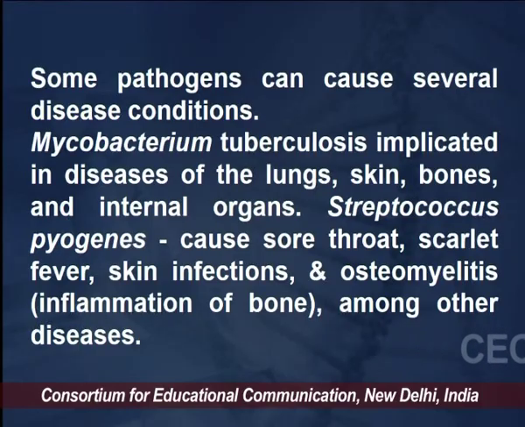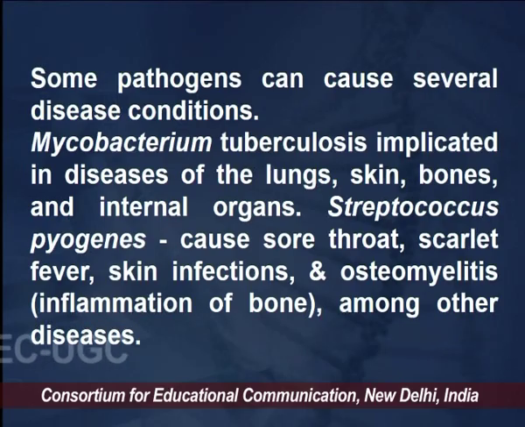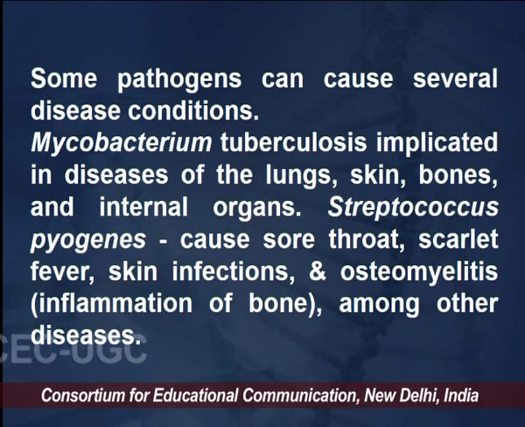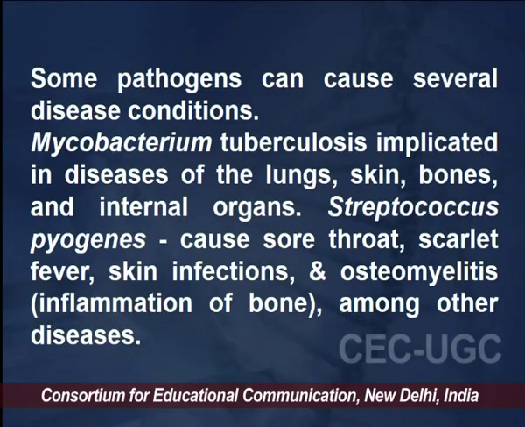Then, some pathogens can cause several diseased conditions. For example, Mycobacterium tuberculosis is implicated in diseases of the lungs, the skin, the bones and other internal organs. Or Streptococcus pyogenes causes sore throat, scarlet fever, skin infections and osteomyelitis, which is inflammation of the bone, among other diseases. So again, ascertaining one disease caused by only one microorganism, or one microorganism causing only one disease, using Koch's postulates, there are many exceptions, challenges and limitations.